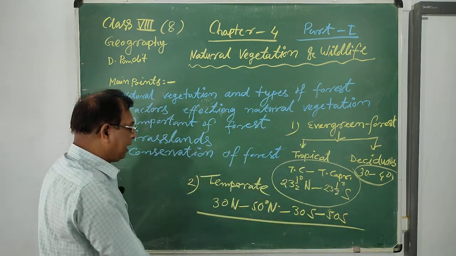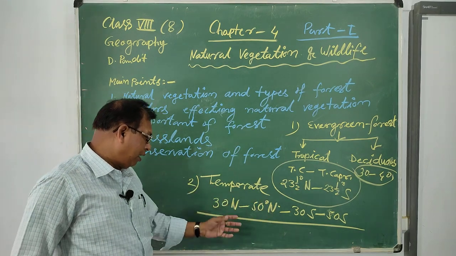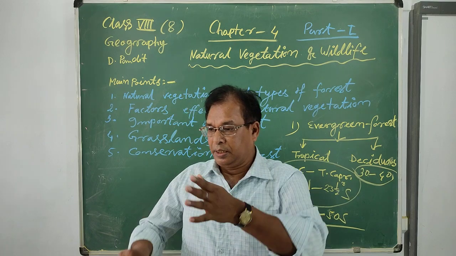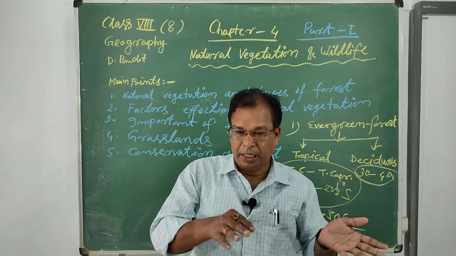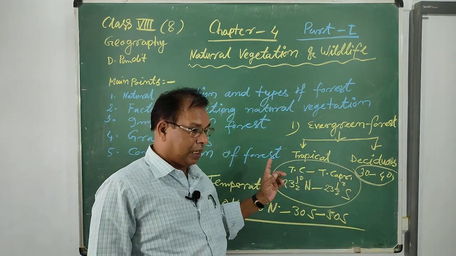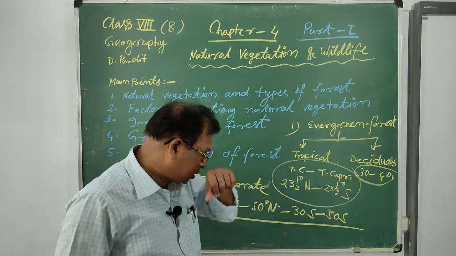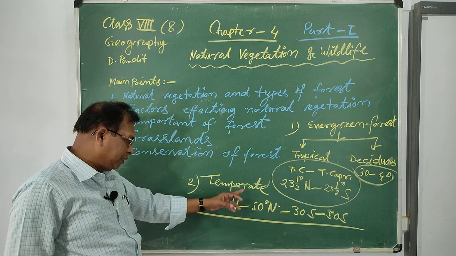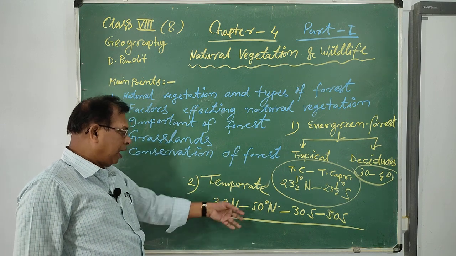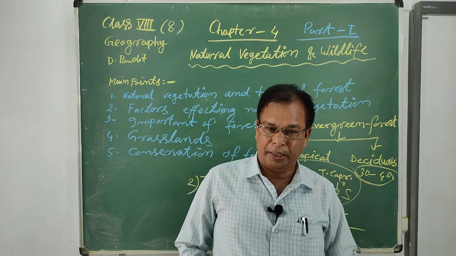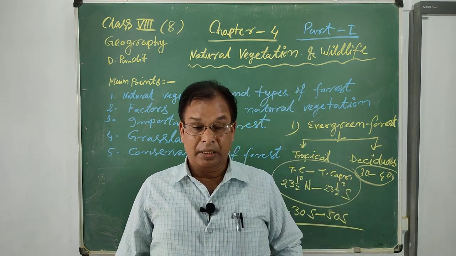This is the area of the temperate zones where the rays of the sun are slanting, and the temperature is also less than the tropical zone. And this area has different types of forest found there.